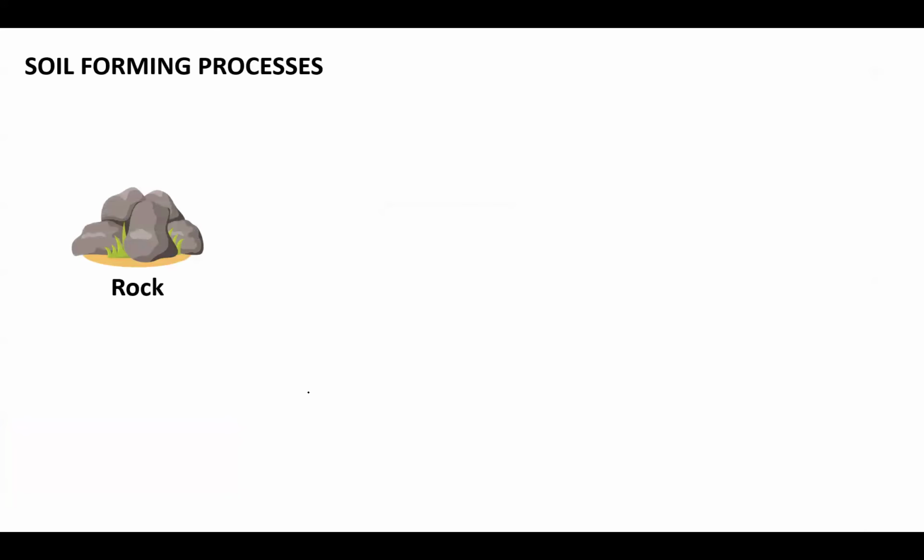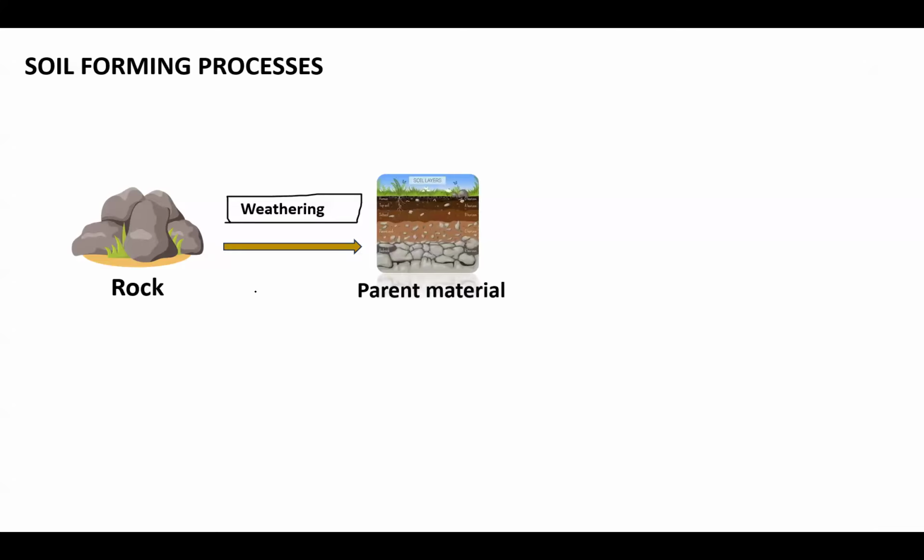So we all know the rock, and this rock will weather. This weathering involves a lot of types: physical, chemical, biological. All those types of weathering we have discussed in our previous videos, so the link is given in the description. Please follow that. After weathering, the rock leads to the formation of parent material.